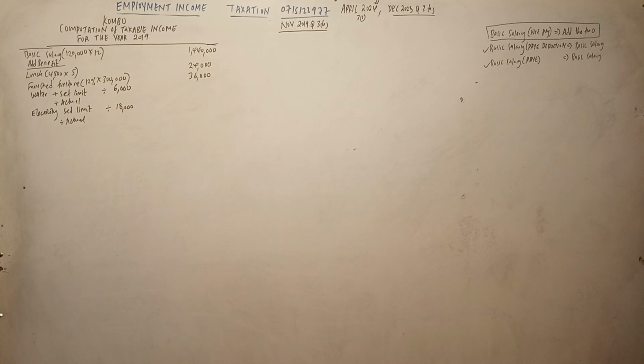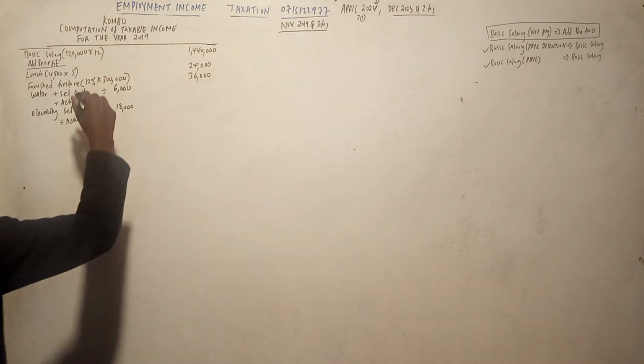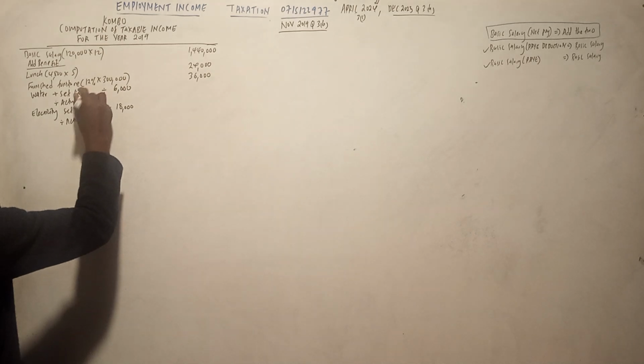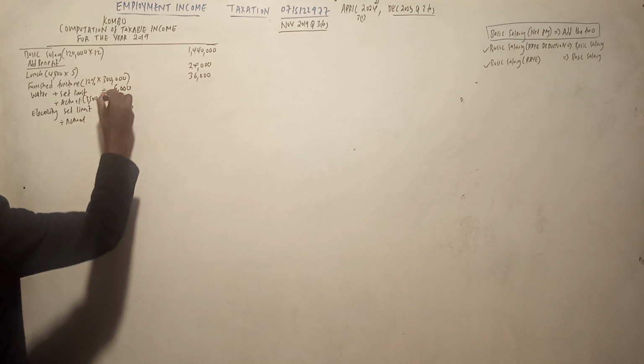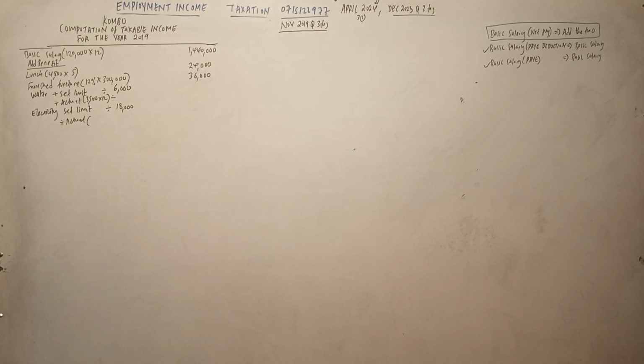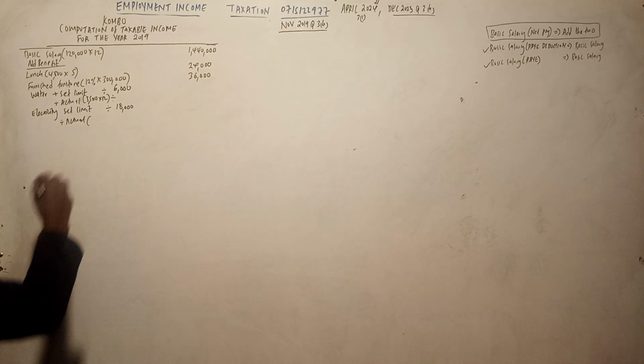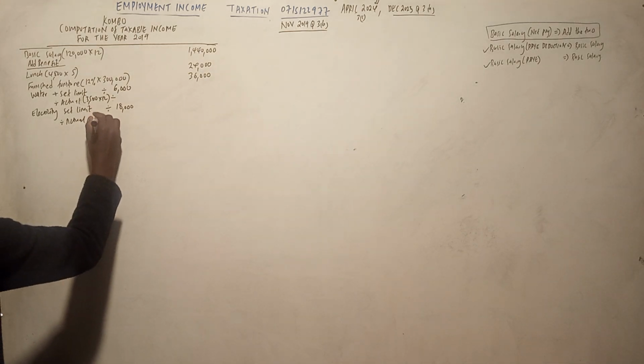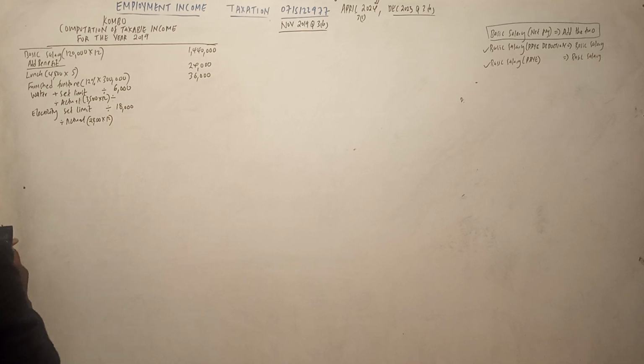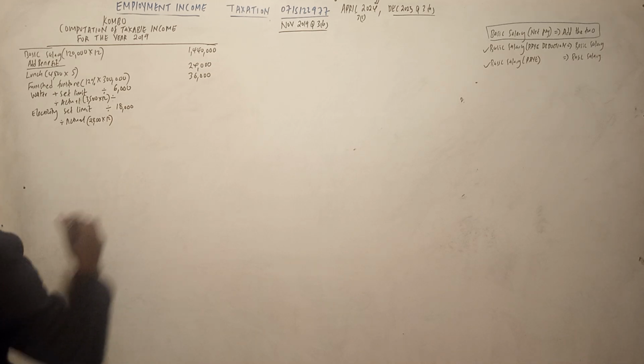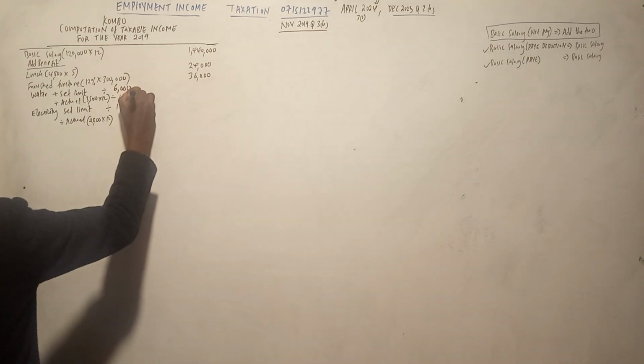So starting with water, it is 3,500. Actual amount paid is 3,500 times 12, and for the other one it is 2,800 times 12. So we start with 3,500 times 12, which is 42,000.